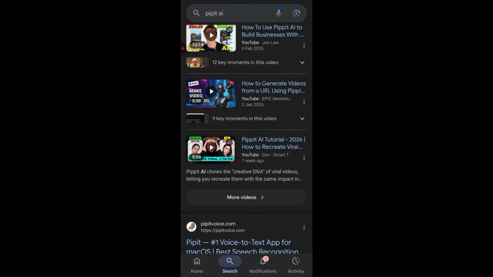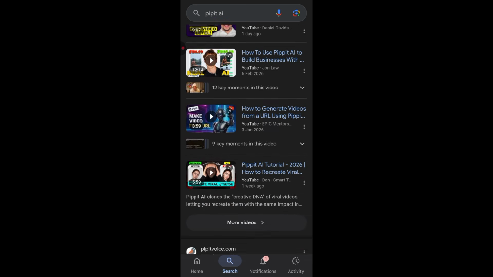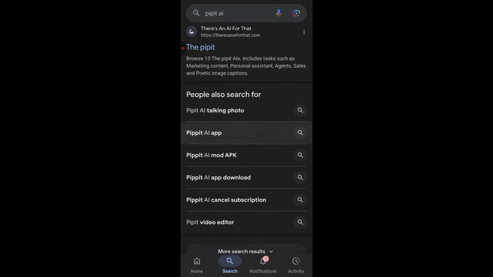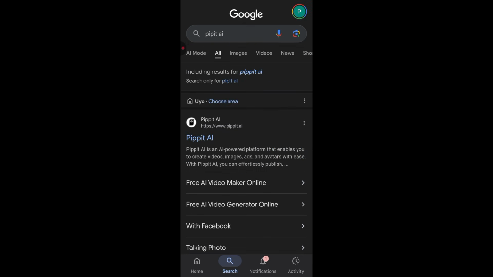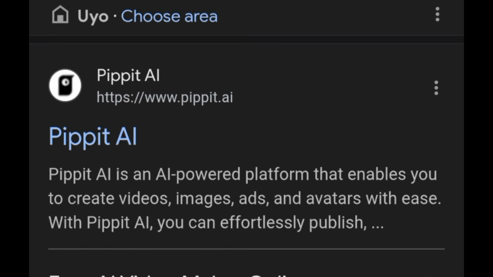You see, many creators have already spoken about it, meaning that it is legit. So all you have to do at this point is go ahead and look at this logo. This is the logo for this AI tool. Once you click on it, it will take you to another interface. It will load like this and then take you over to the interface.